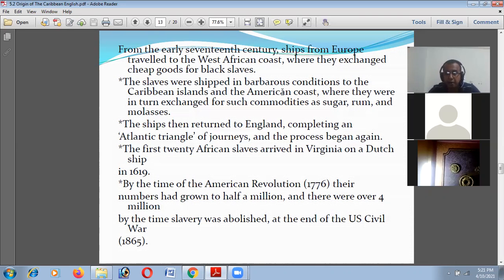And there were over 4 million by the time slavery was abolished at the end of the US Civil War in 1865. So the black people, the black African slaves, were transported to America as well as the Caribbean islands, where what we are discussing now, in exchange for some small things. And in this way, the black African people were left in the barbarous condition in several portions of Caribbean islands.